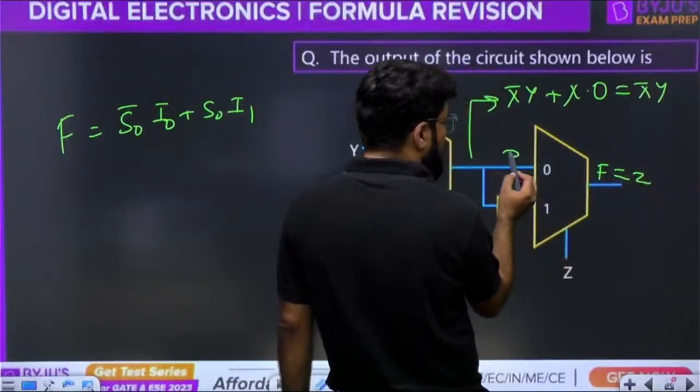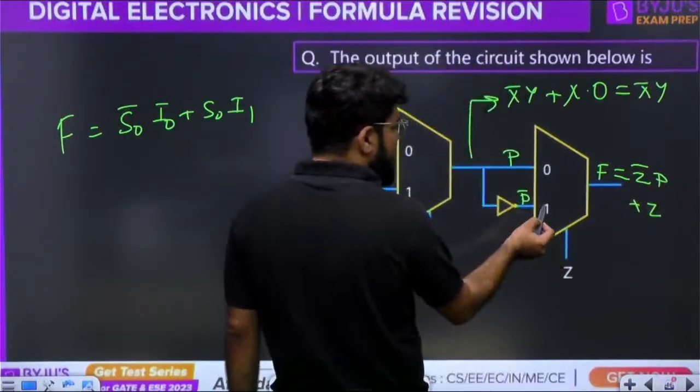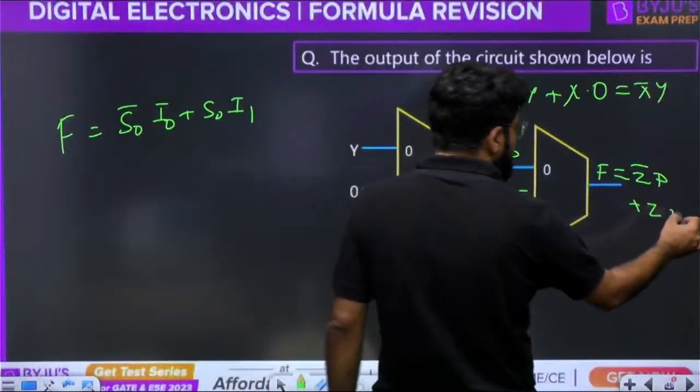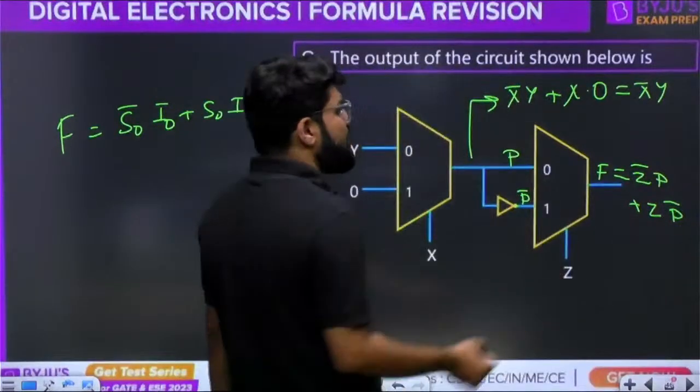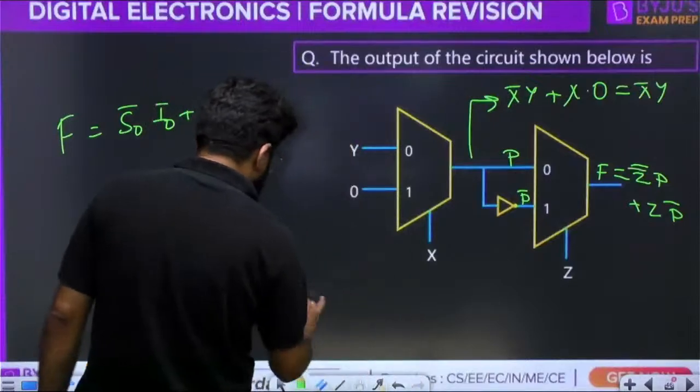With Z bar, I naught. What is there at the I naught? P. Select line 1, that is Z. With that select line, input line I1 is equal to P bar. So your answer is Z bar P plus Z P bar. Okay, we have to simplify this a little bit now.